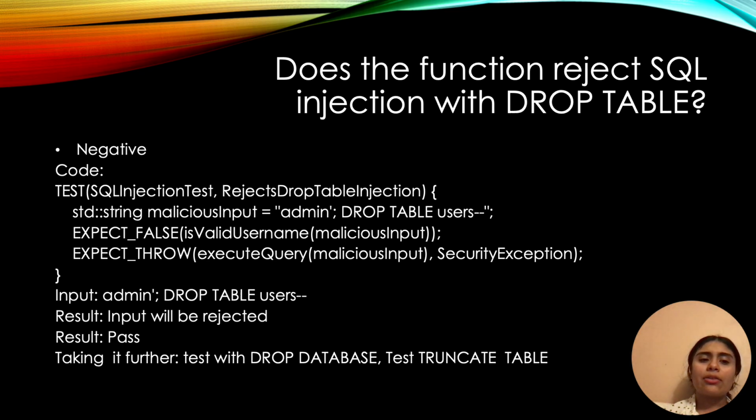Let's take a look at another negative test for drop table injection attempts. The code sets up rejects drop table injections test with a malicious input that tries to drop the user's table. We expect the validation to return false, and we expect it to throw a security exception. When we test with the input admin drop table users --, the result is that the input gets rejected and the test passes. To take this further, we test with drop database and truncate table, which are common injections.